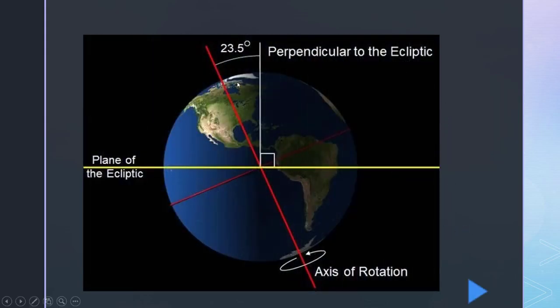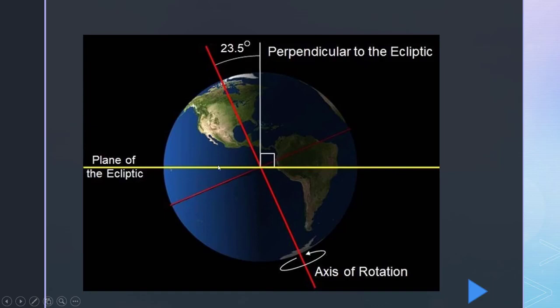Here on this image you can see this is the orbit, this is the axis, and this is the 90-degree angle. This is the perpendicular to the orbit. Now here you can see this axis makes an angle of 23.5 degrees to the perpendicular. So our Earth is tilted at 23.5 degrees on its axis.